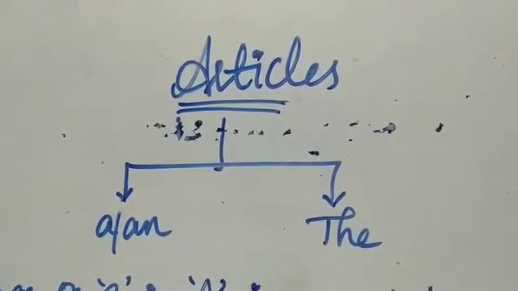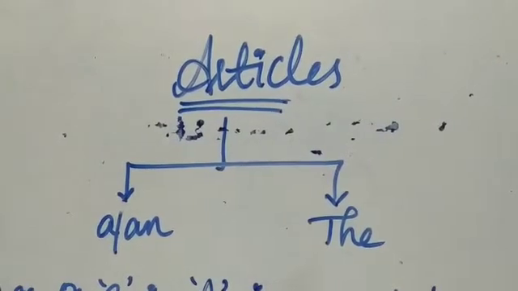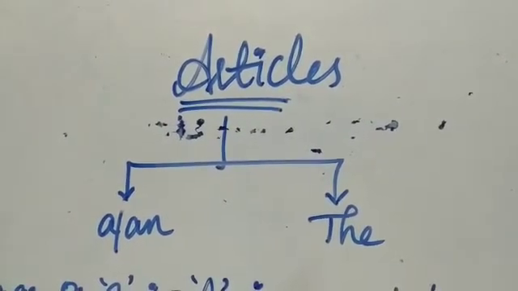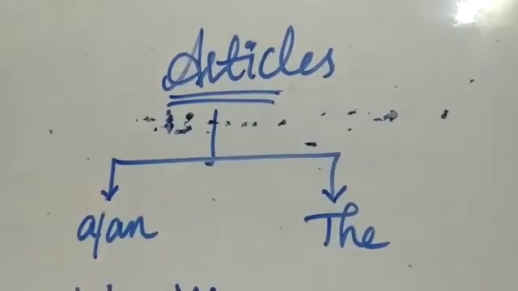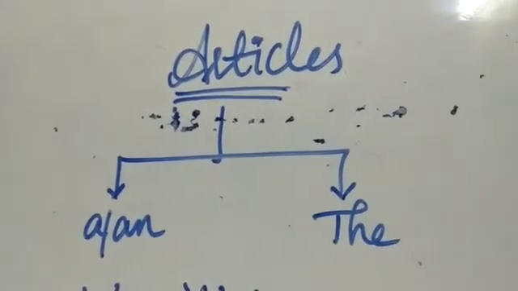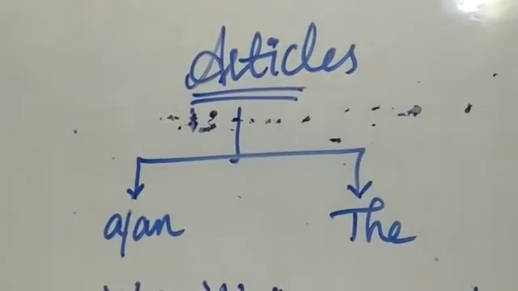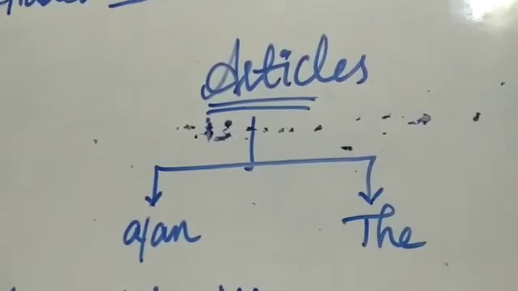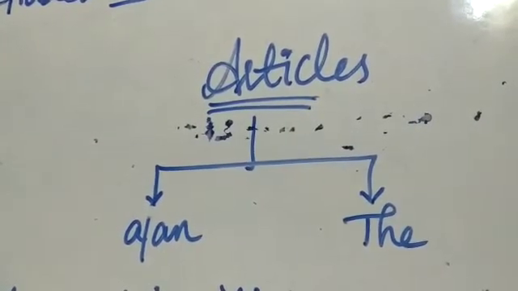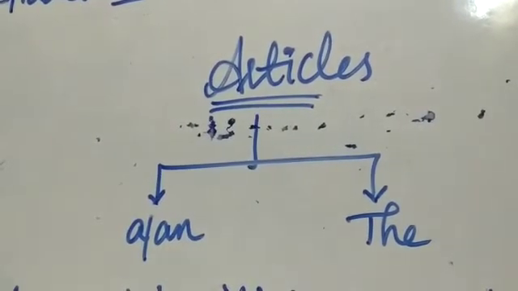Do you have any idea where we use this a or an and the? We use the word a before consonants. All these three, that is a, an and the, we use before nouns.